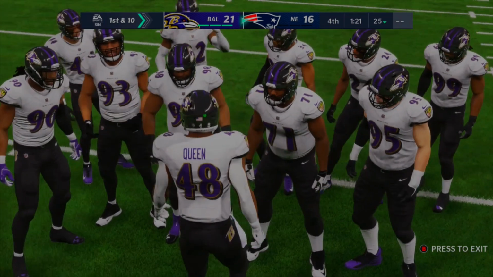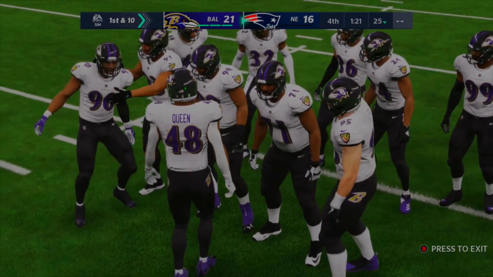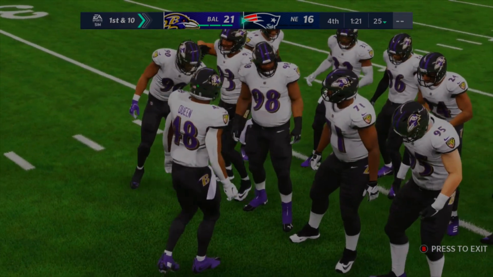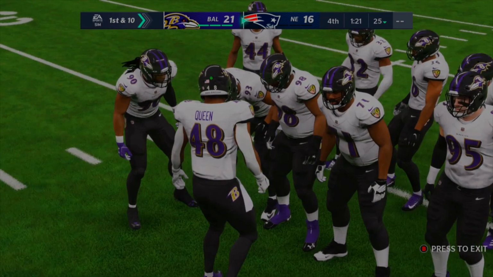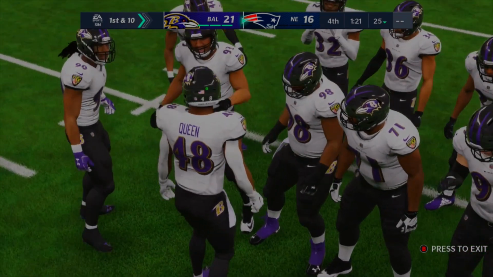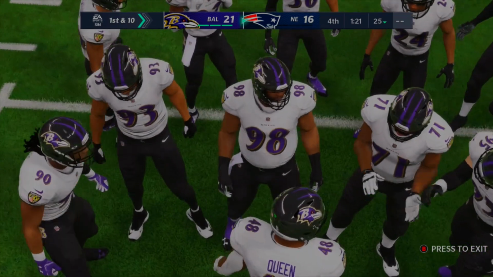I do think that the Patriots and Cam Newton just got the ball back. So Cam Newton, I don't know if I've seen Cam Newton in the simulations yet, but if so, this might be his biggest moment if he can capitalize to get the win here, down by, I believe, 5 points.